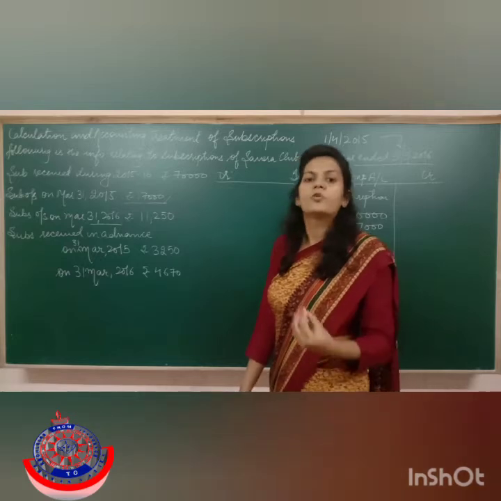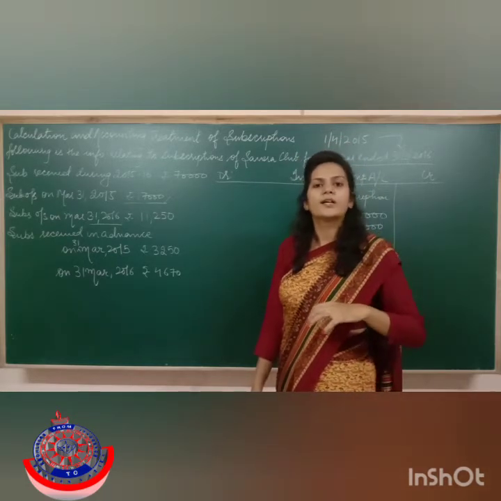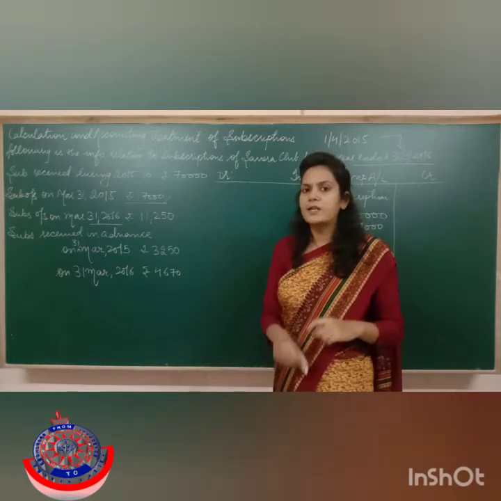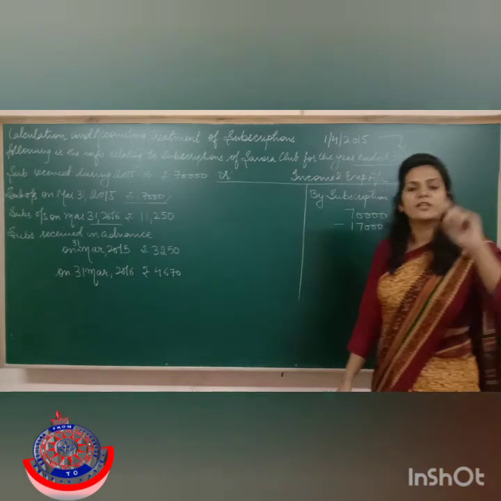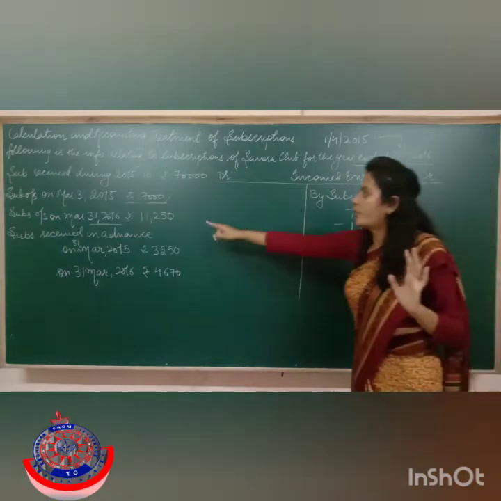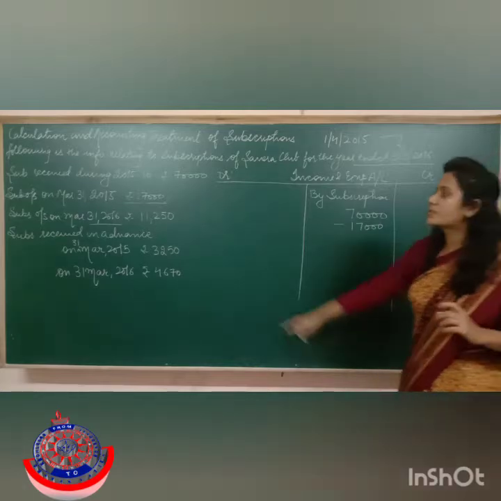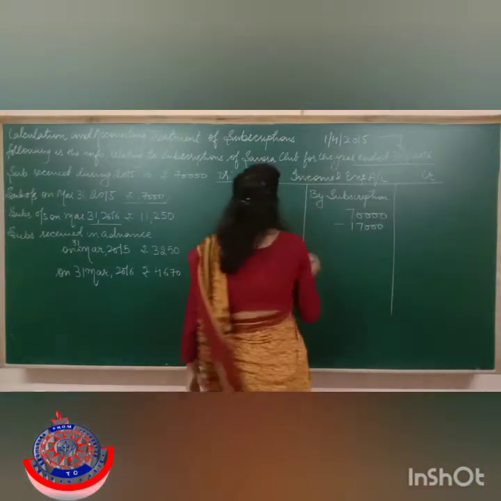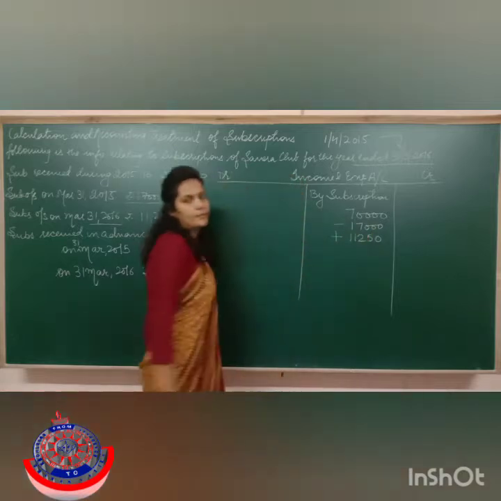But as per the rule of accrual basis, I have to account the income of the current year in the current year itself, irrespective of the fact that whether that income has been received in cash or not. Now I have not received rupees 11,250 from my members, but still this income belongs to current year only. So I'm going to treat this as my income. So I'm going to add it back.